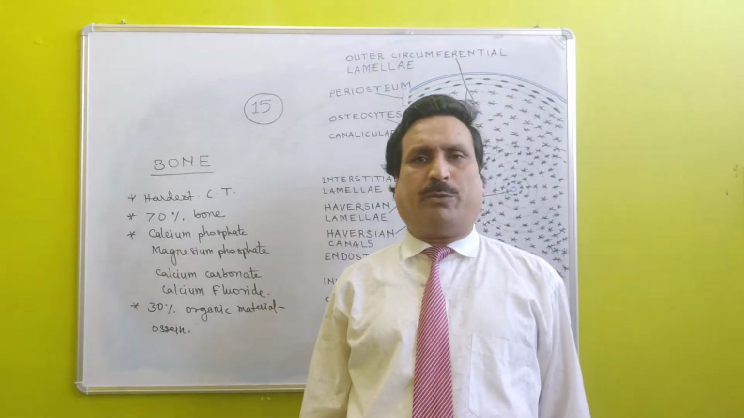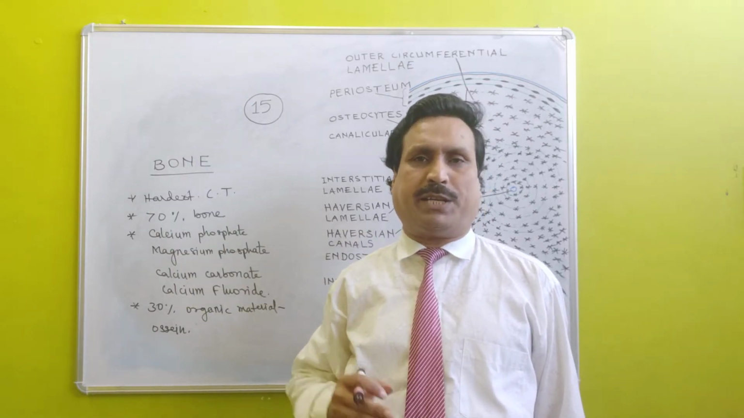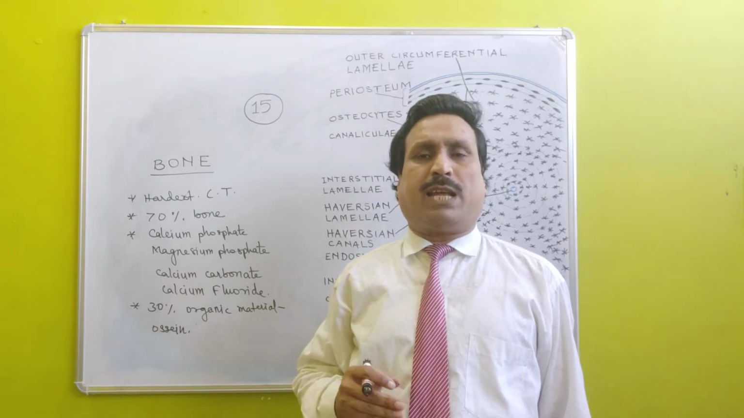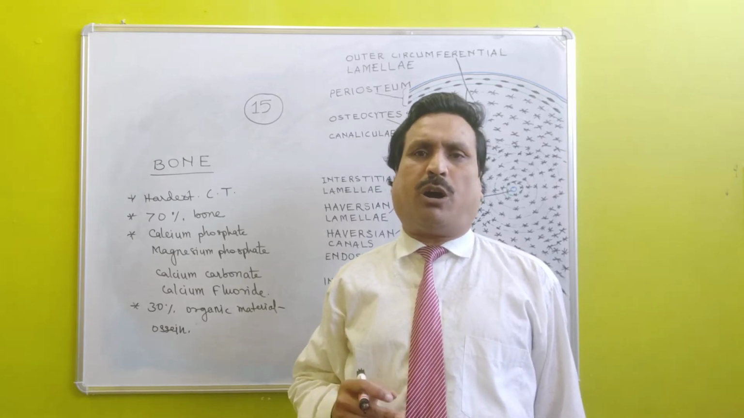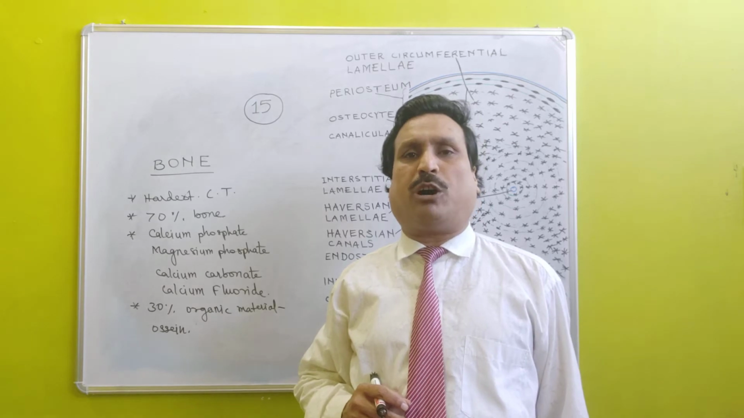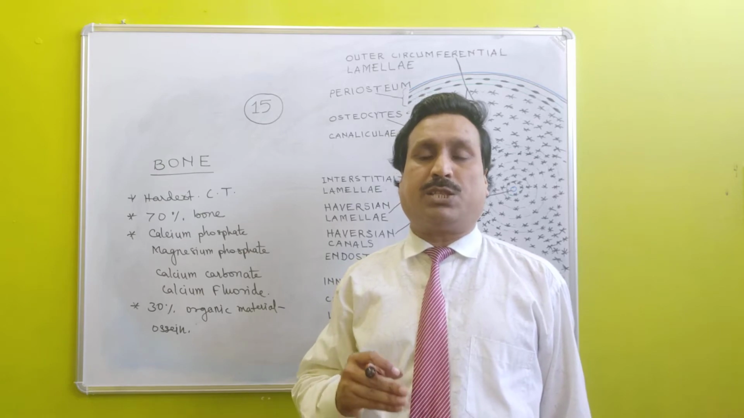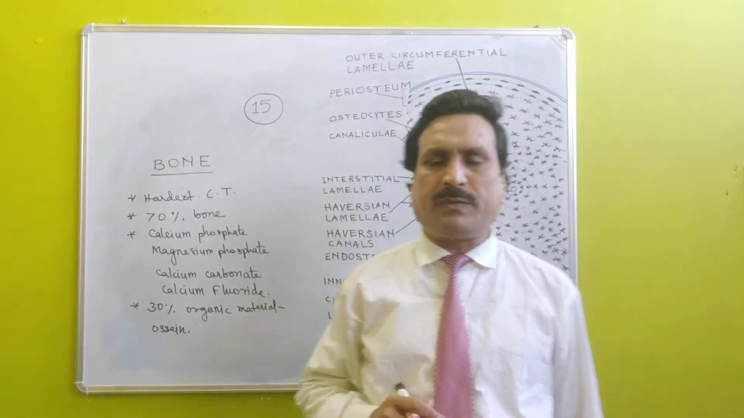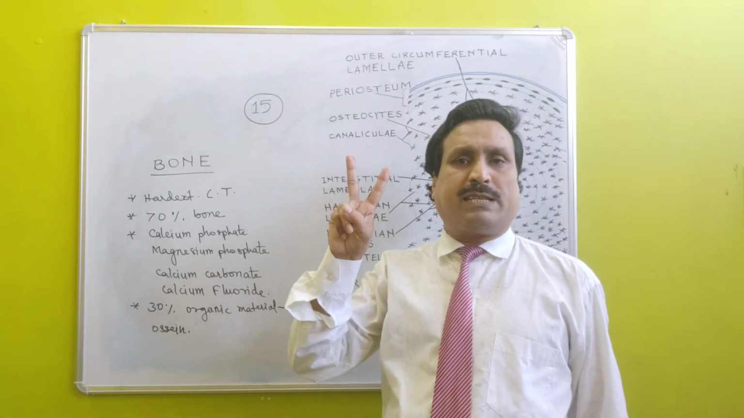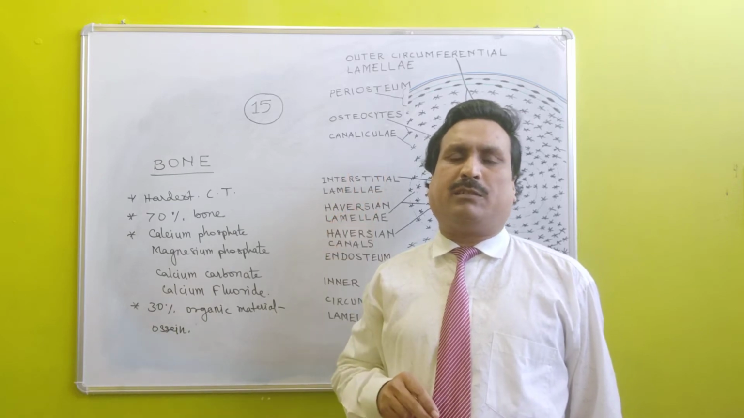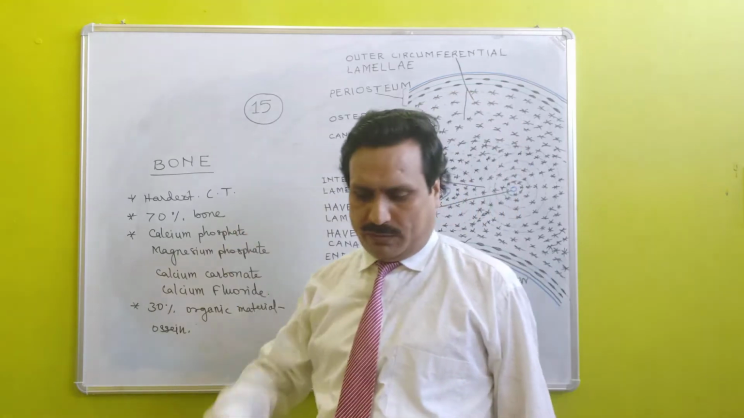Bone is formed of 70% inorganic material and 30% organic material, and cells of bones are called osteoblasts. Osteoblasts are young bone forming cells, and mature bone cells are called osteocytes. So, there are two components of bone: cells and matrix. Let us talk about the components of bone.